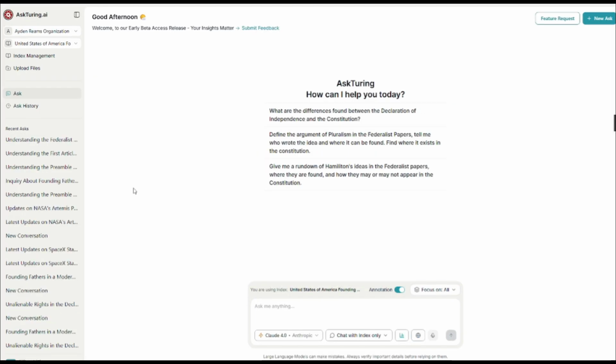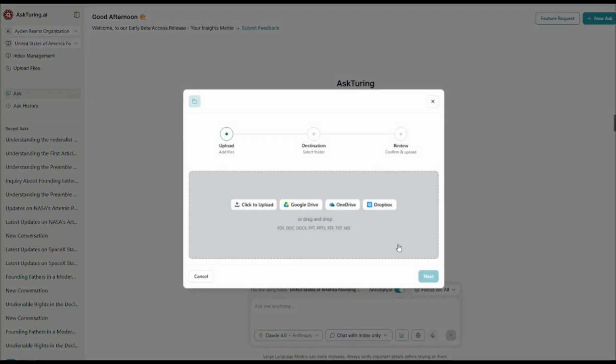And finally, you can now upload directly from file sharing services like Google Drive. No downloading, no re-uploading, just connect, click, and your files are ready to use. So you go up here to the top left, upload files. As you can see, you now have multiple options where you could upload files from Google Drive, OneDrive, Dropbox, or just straight from local files.